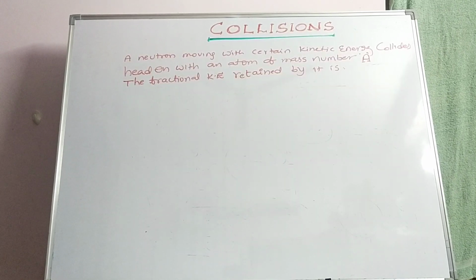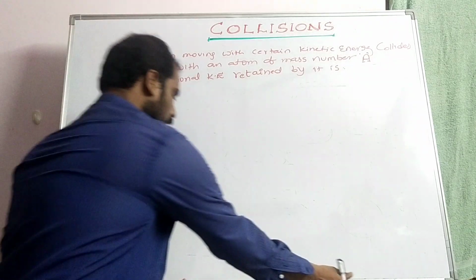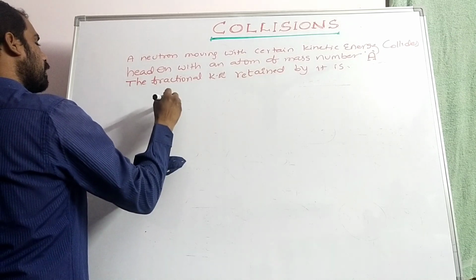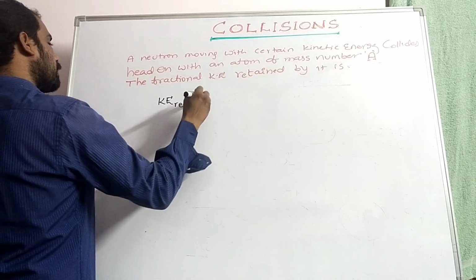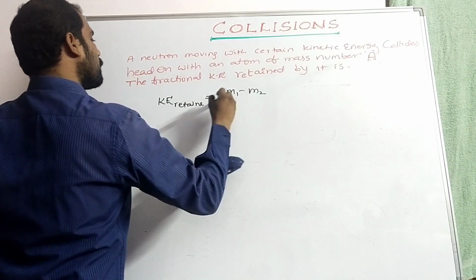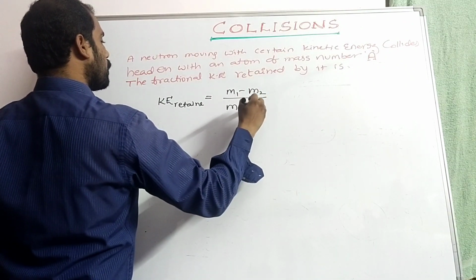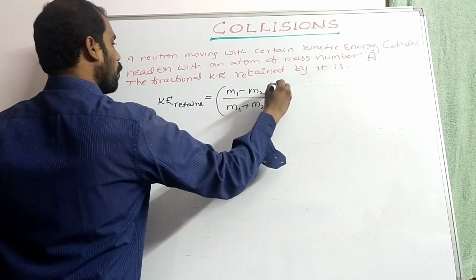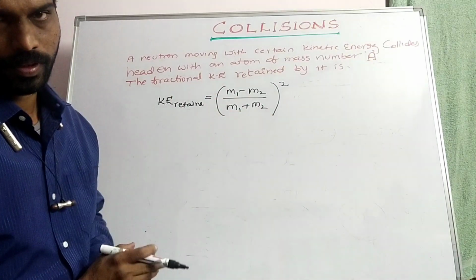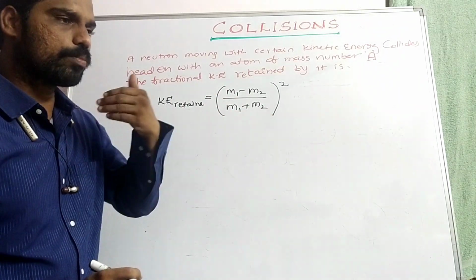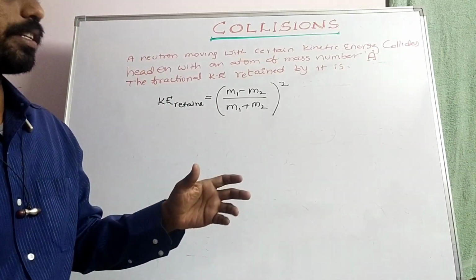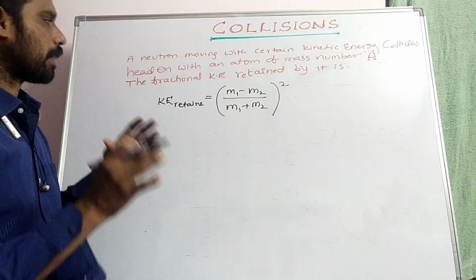Now the expression for fractional kinetic energy retained. Kinetic energy retained is equal to (m1 minus m2) by (m1 plus m2) whole square. This is taken in the case where the second body is at rest. The first body is moving with a certain velocity and collides with it. So what is the fractional kinetic energy retained, and how much energy is getting retained, we have to find.